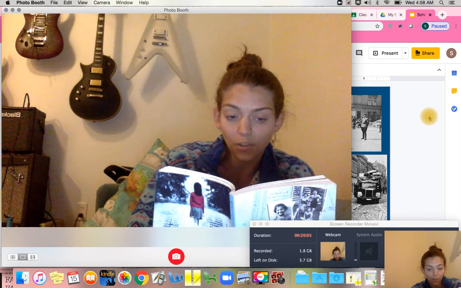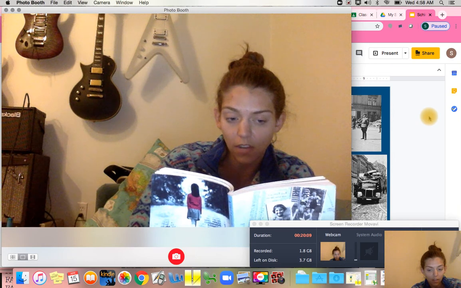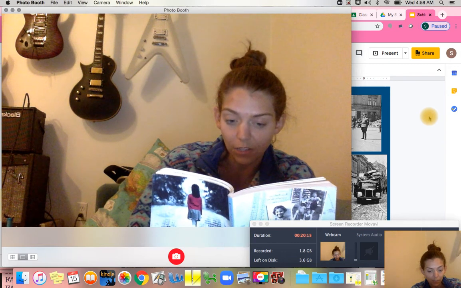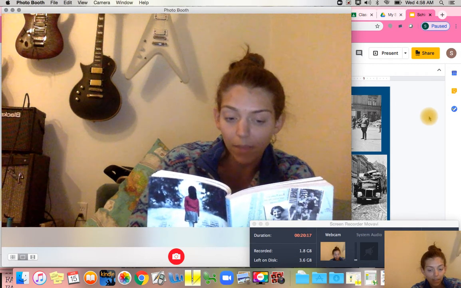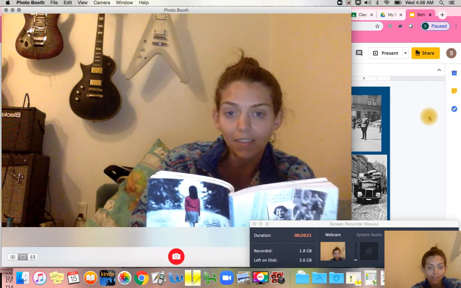Then the Jews were ordered to wear white armbands with a blue Star of David stitched on it. The Star of David was a symbol of the Jewish people, and because Nazis did not accept Jews as real human beings, the armband was their way of telling everyone, this person is less than human.